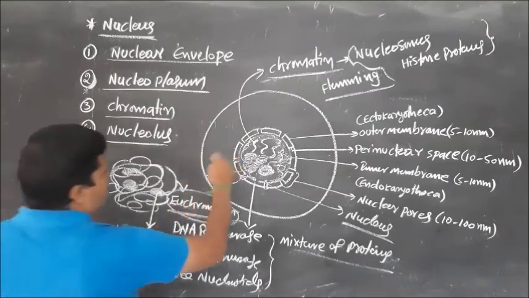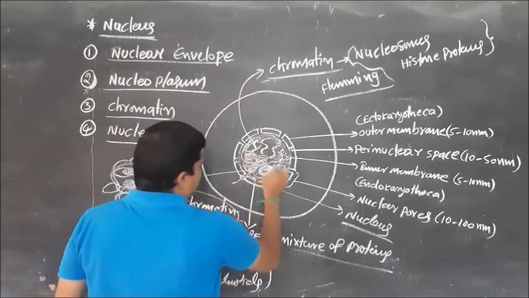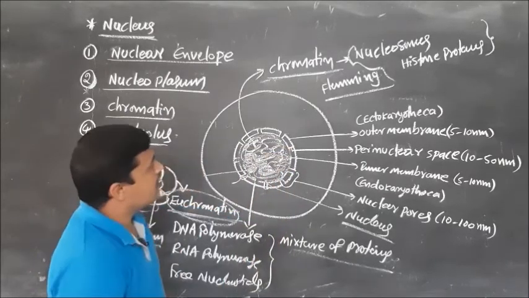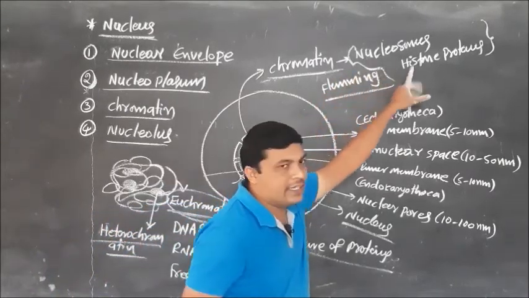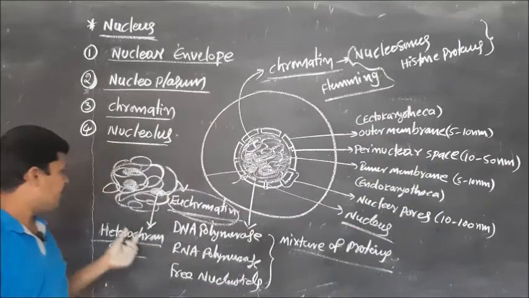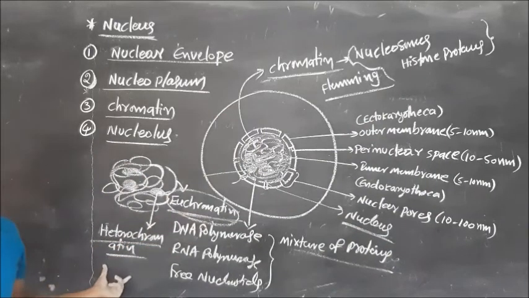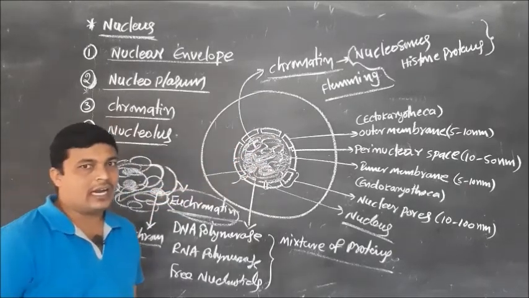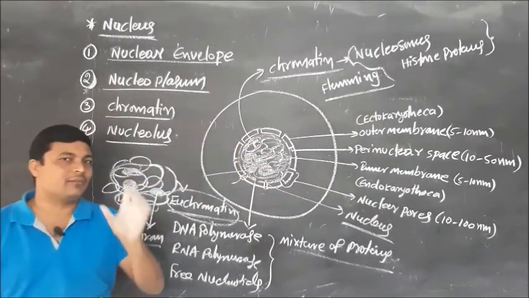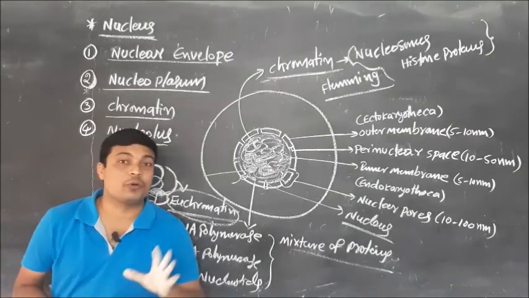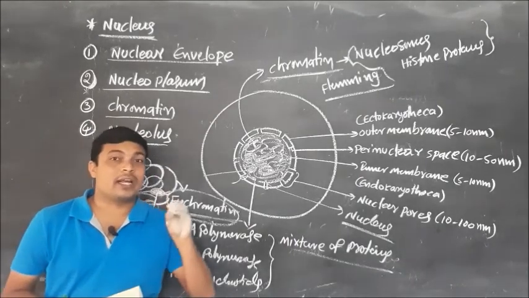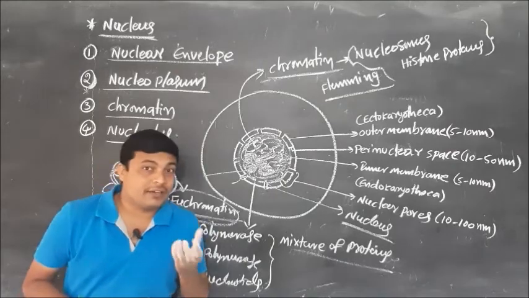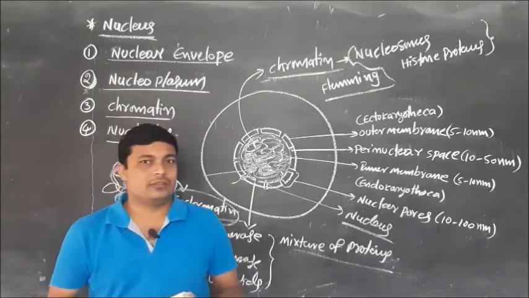So this chromatin is a thread-like structure. This thread-like structure of the chromatin contains the nucleosomes and histone proteins, and at the same time euchromatin and heterochromatin. These are the parts of the chromatin. And some of the students have some doubts. Sir, what about chromosomes? Where can we find the chromosomes?